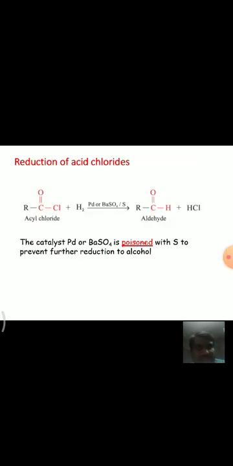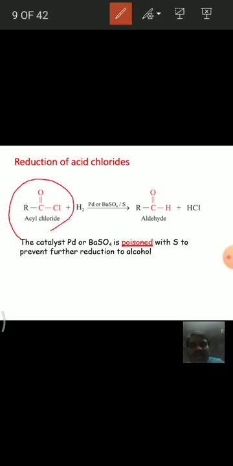And moreover, the second method is from acid chlorides. By reducing the acid chlorides, aldehydes are formed. Generally these acid chlorides are reduced in the presence of palladium on barium sulfate, and they are converted into aldehydes. The acid chloride, C double bond O Cl, when reduced in the presence of the reagent, forms aldehydes.